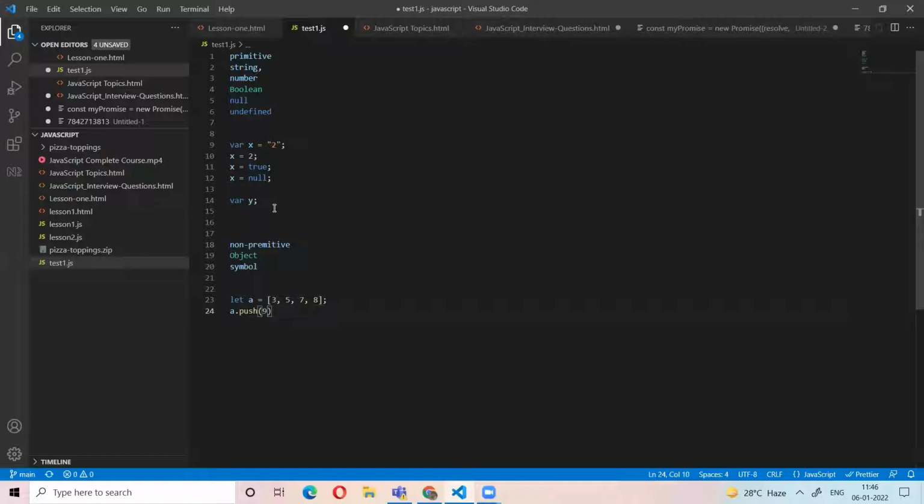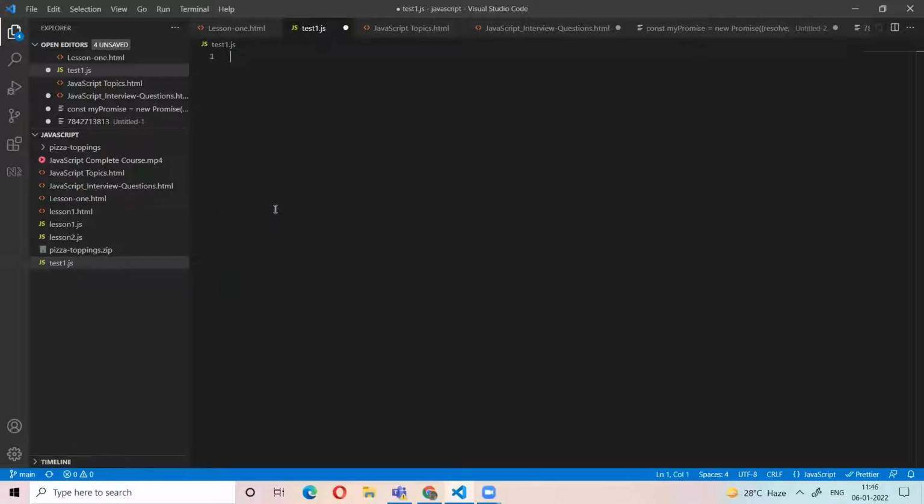So now a becomes 3, 4, 5, 7, 8, 9. Like this, we add a new value to the existing value. That means we change the value. So non-primitive data types are those which have more than one value, and they are mutable. For example, an array contains more than one value. So this is the complete understanding about data types.